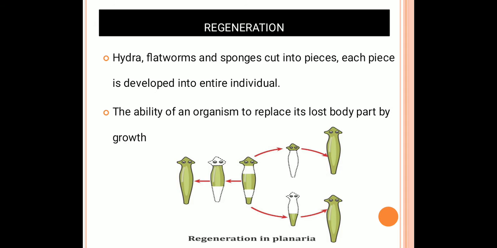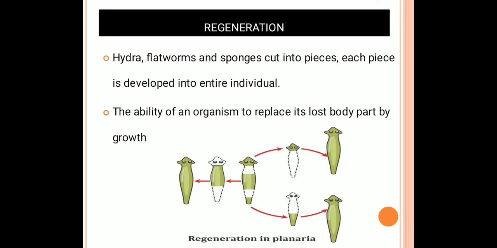the lost part takes shape: the cells change shape or become specialized to form the different types of tissues in the lost organs. The changes take place in an organized manner.